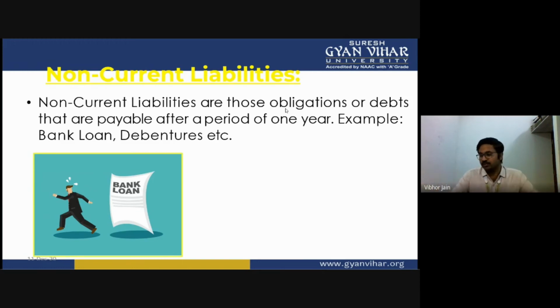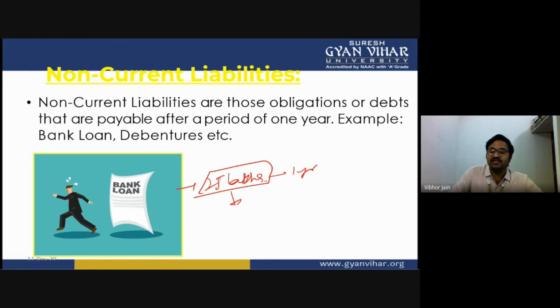For example, a bank loan. If you construct a house and you take a loan for, let's say, 25 lakhs, you don't have to pay this loan within 1 year. That duration is 10 years, 15 years, 20 years. That depends upon you. So this is a non-current liability.